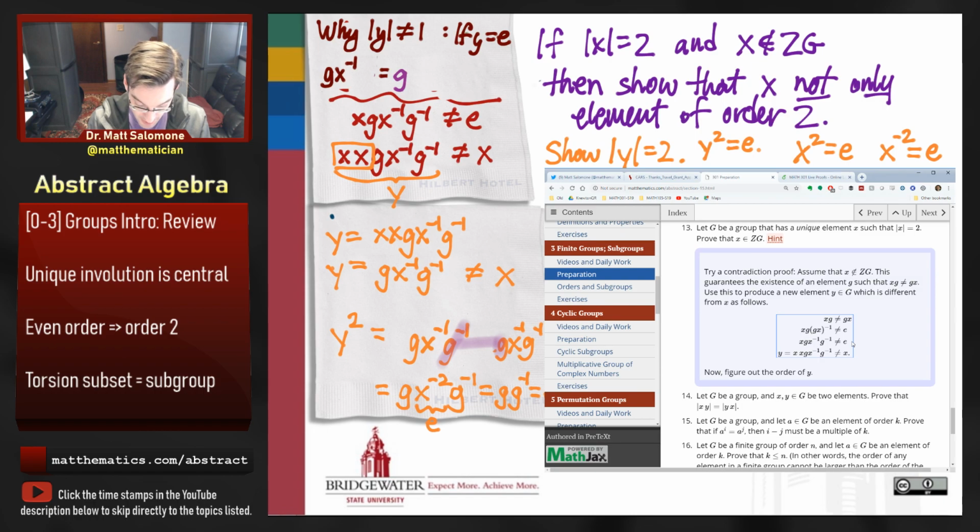But then if I multiply by g inverse on the left, or just use the left cancellation property, I would find out that x inverse is equal to the identity. And taking the inverse of both sides, that would guarantee x is equal to the identity. And that would say that therefore the order of x is equal to 1. But that's not true by contradiction, right? Because the order of x was assumed to be 2. And so that is the napkin version of this proof.